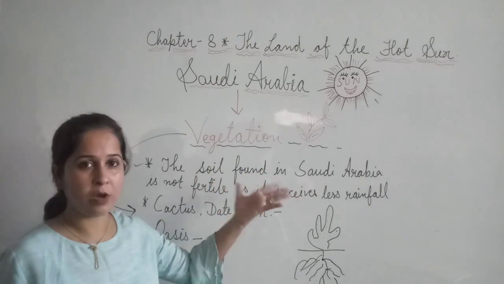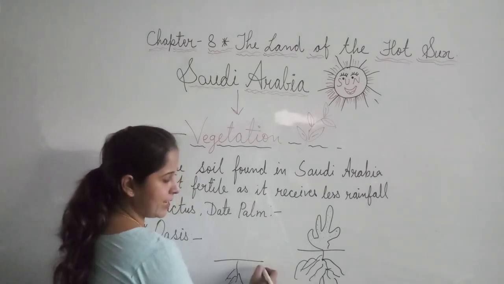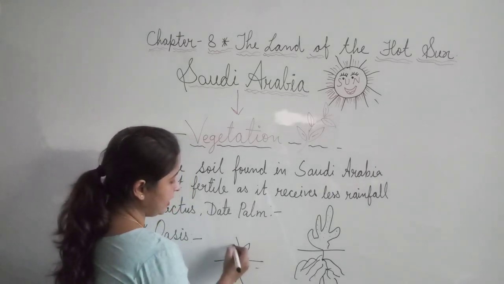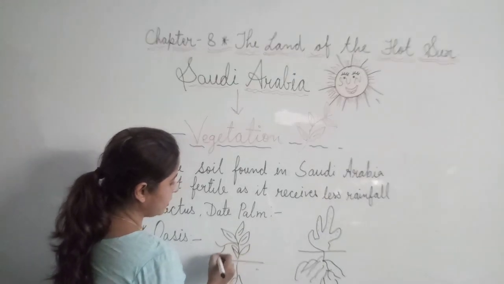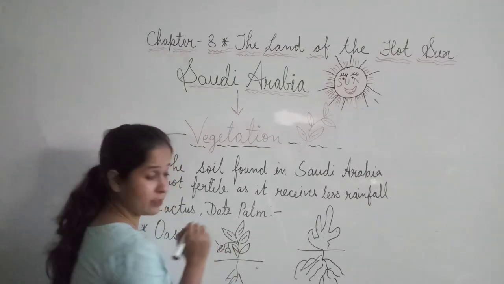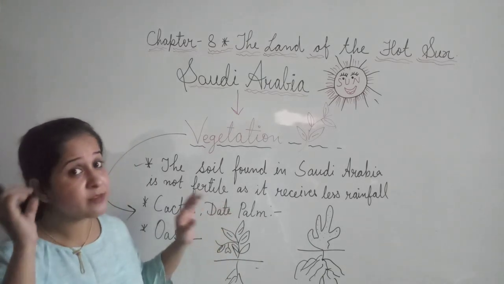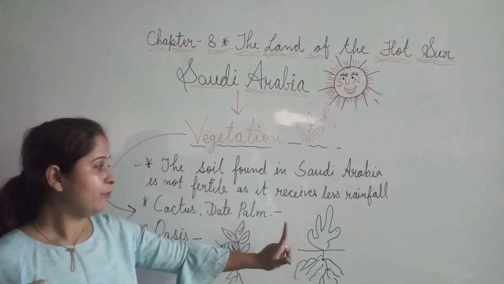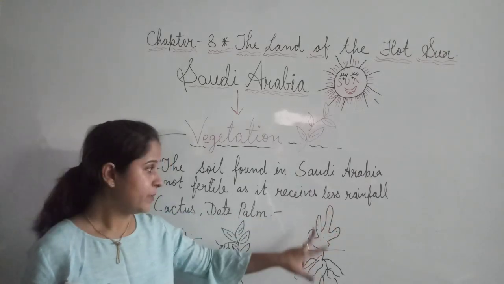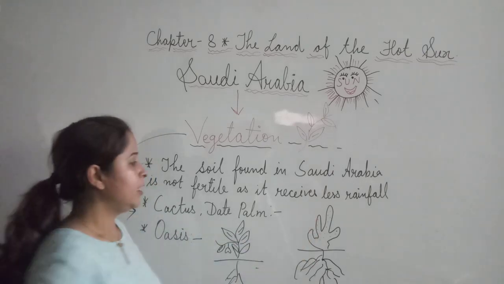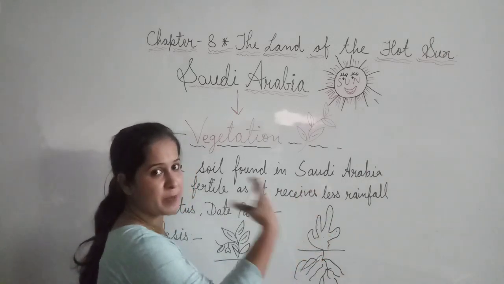When we see trees or other plants, we have different structures. We have roots, leaves, branches, and fruits. Different parts of plants we find in other areas where rainfall is very good. But in desert areas, when we see a cactus, it has only one body. It has very long roots and only one body, no branches, no fruit, no leaf, and no special kind of structure.